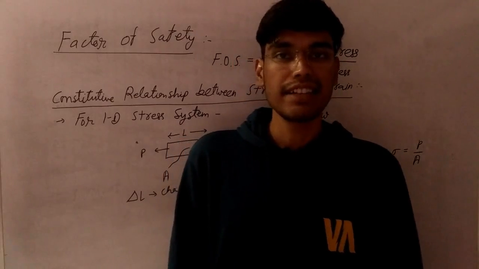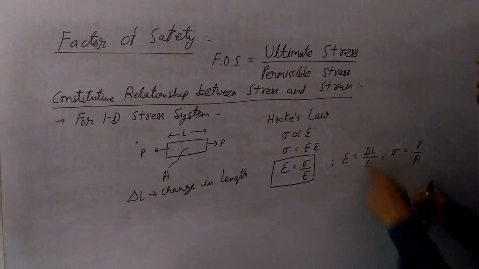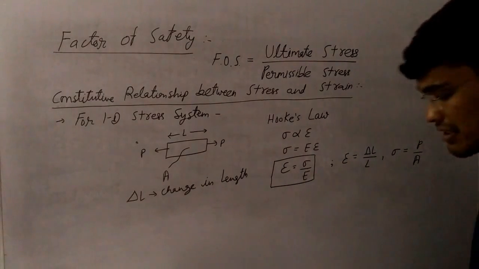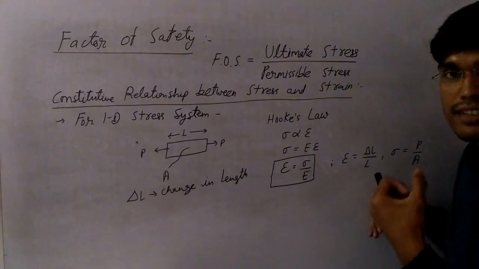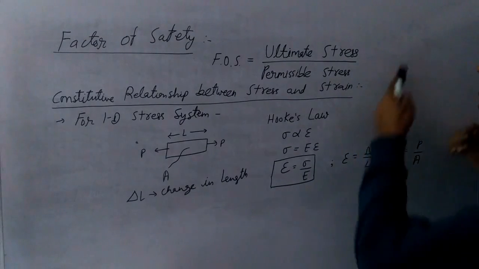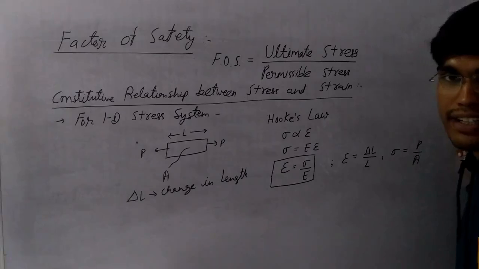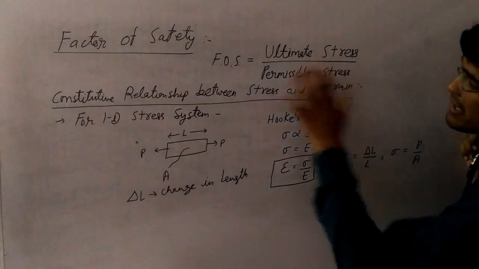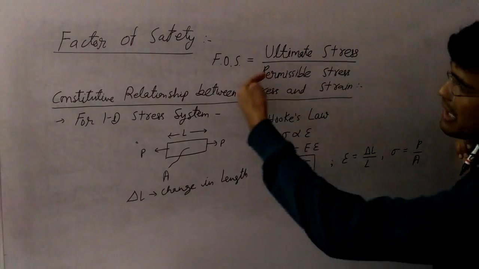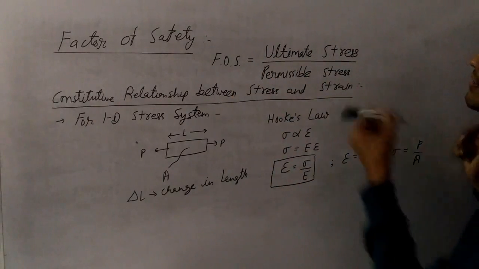Now we will start the discussion with the factor of safety. The factor of safety is the ratio of ultimate stress to the permissible stress. So what do you mean by ultimate stress? Ultimate stress is the stress level at which the material fails. So at this stress level, our material will fail. The factor of safety gives assurance for safety. Why? Because we are permitting a stress level below the ultimate stress.